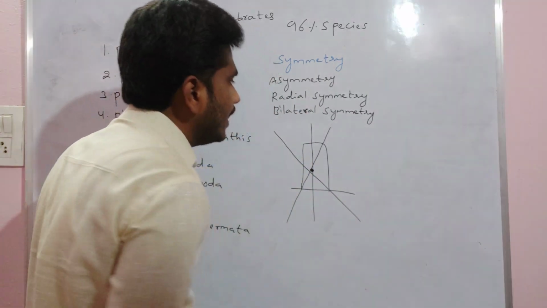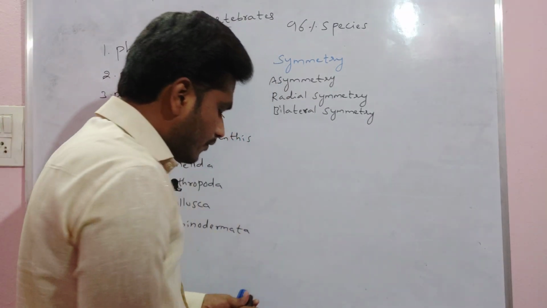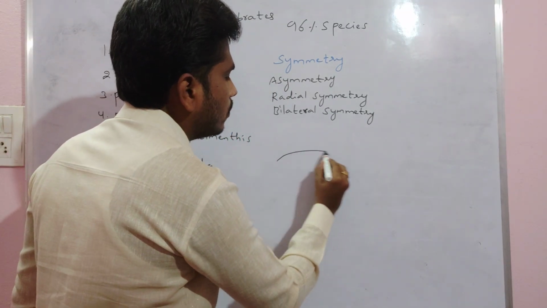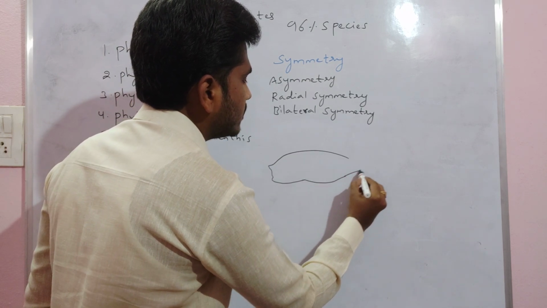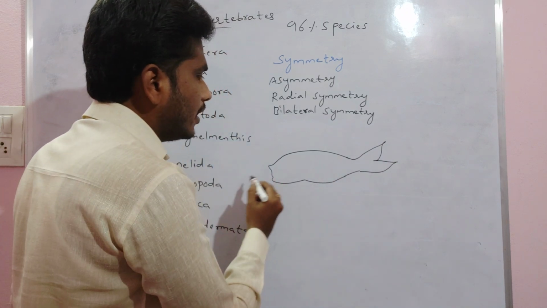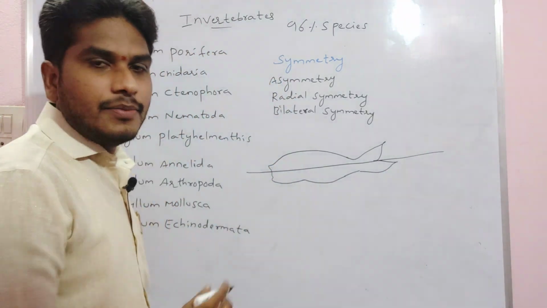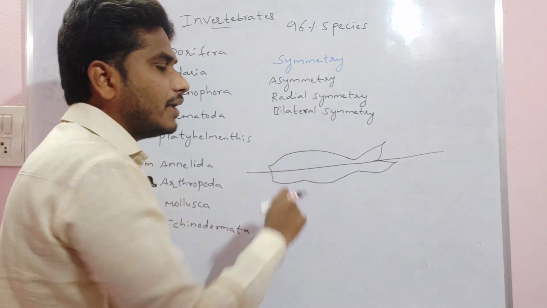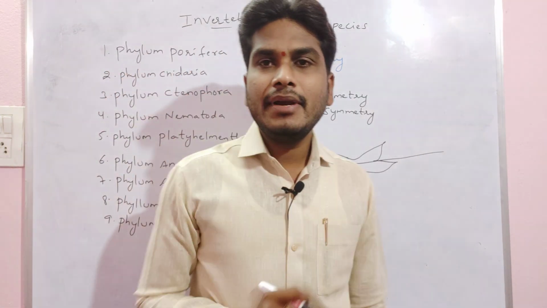Next we have bilateral symmetry. Bilateral symmetry means we divide the organism into 2 equal halves by only one plane, like this. If you divide the organism into 2 equal halves by only one plane, we call it bilateral symmetry. That's the main difference between radial symmetry and bilateral symmetry.